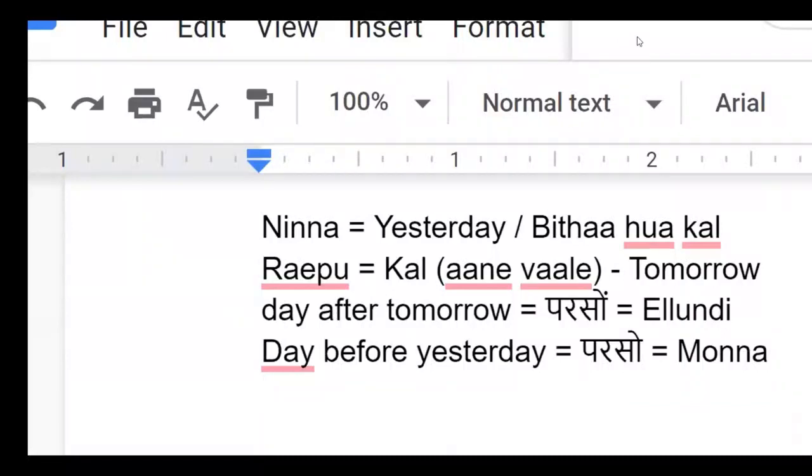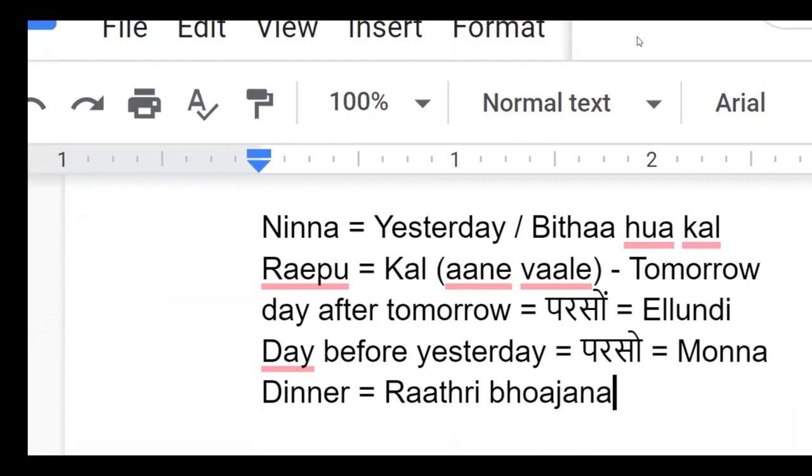I will write here. Okay. Dinner. This is Ratri Bhojanam. Just to understand the meaning of English only, but while speaking, నేను రాత్రి భోజనం తిన్నాను. I don't say like that. I say just భోజనం తిన్నాను only. Okay, I had my dinner means నేను భోజనం చేశాను.